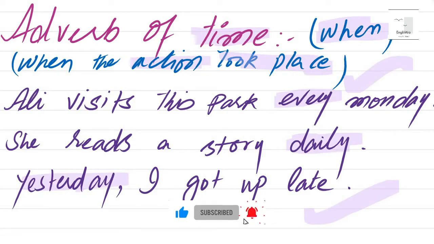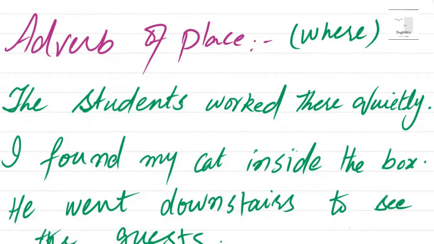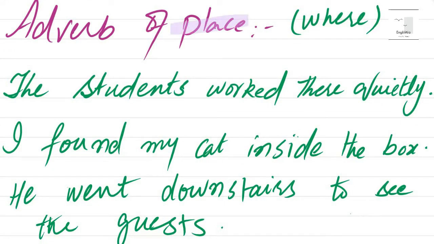The next one is adverb of place, that tells us where something is happening or where something has happened. The students work there quietly. So in this example, the word there is telling us where the action has taken place. So it is adverb of place. I found my cat inside the box. He went downstairs to see the guests. So all these words are adverb of place.